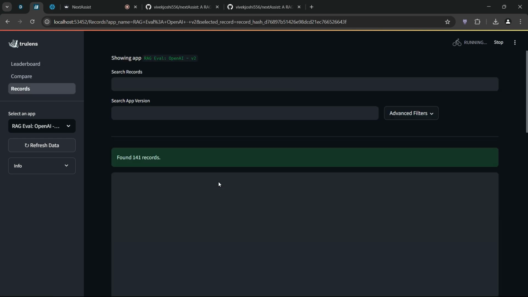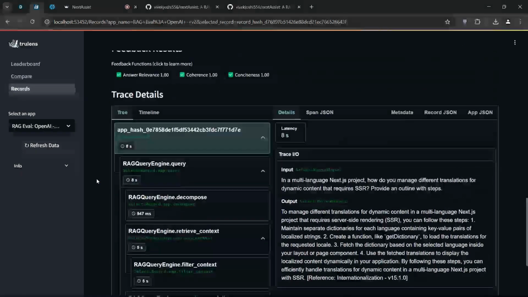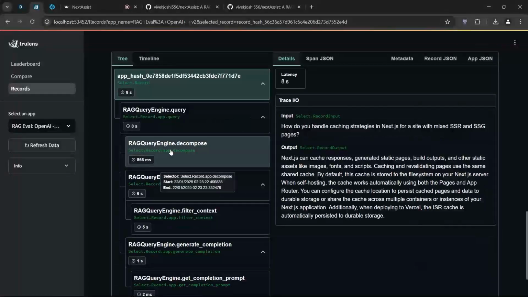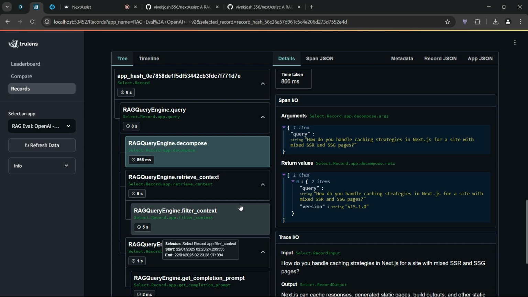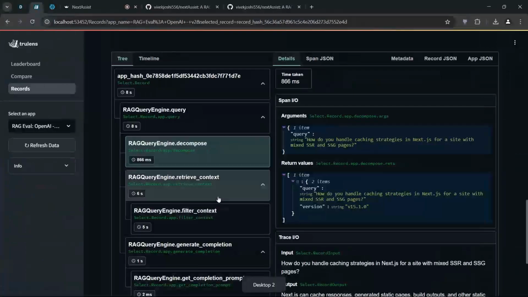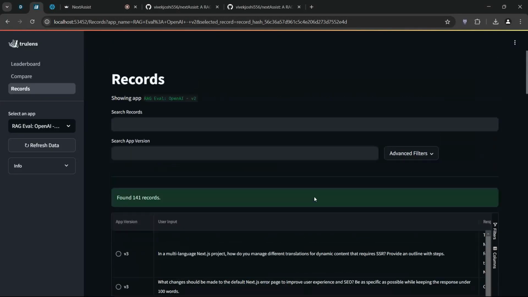The thing that I liked about TrueLens is how we can evaluate single pieces as well. In my case, I had to look at what the decomposed queries were. So rather than logging it there again and again, it was very helpful. So that's it from my end.